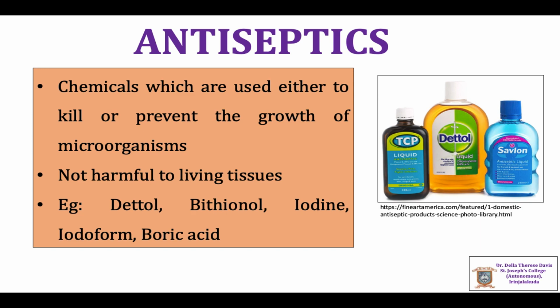Examples include Dettol, boric acid, iodoform, etc. Disinfectants are another class of chemicals which can be used to kill the microorganisms, but disinfectants can harm the living tissues. So they can be applied only on non-living objects. Whereas it is safe to use antiseptics on living organisms.